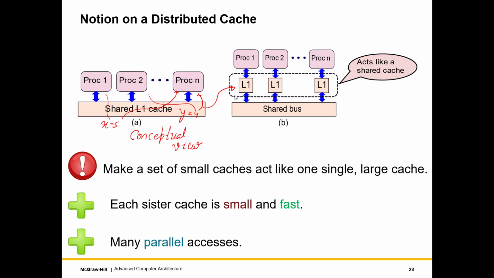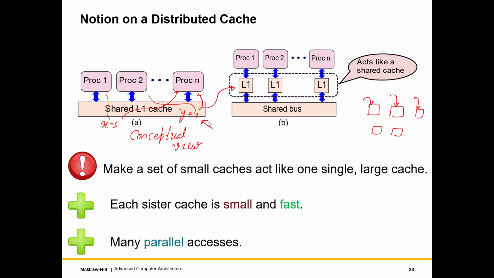Alright, so this is different from banking. I'll tell you how. There is a crucial difference. You might now argue that what we were doing for a large cache is that we were splitting the address space and assigning the addresses to different banks. We were saying that if the upper k MSB bits are a certain value, you go to this bank, otherwise you go here, otherwise you go here. Why can't we do this with a shared L1 cache?